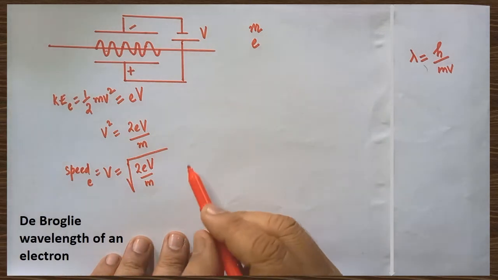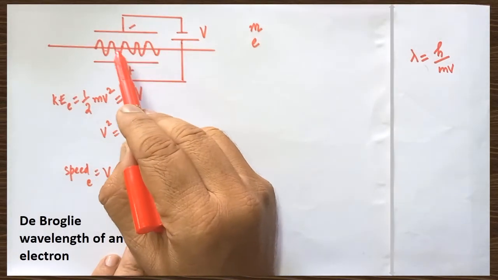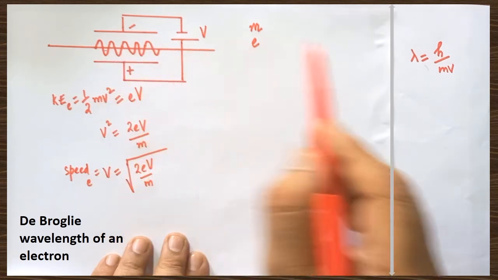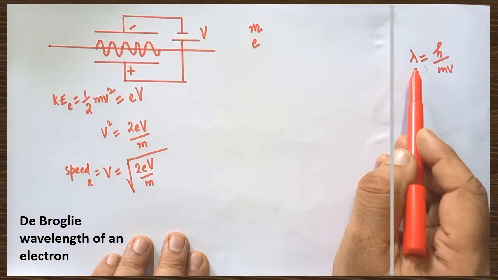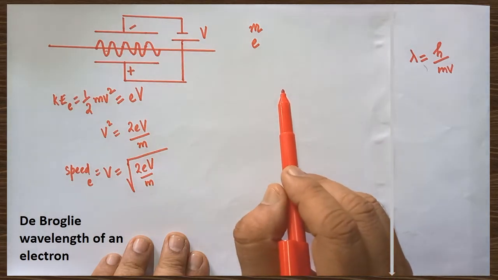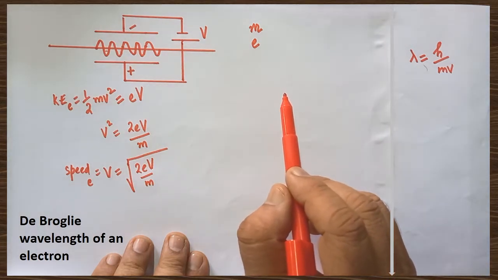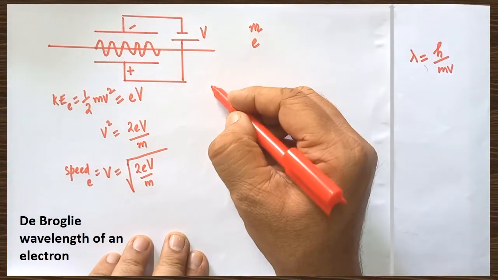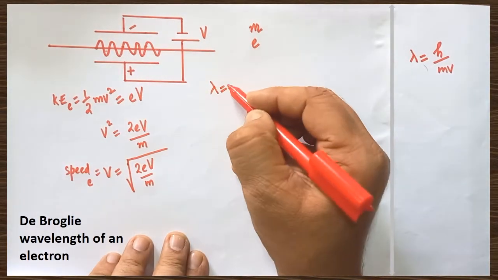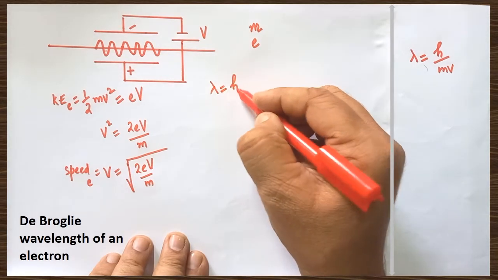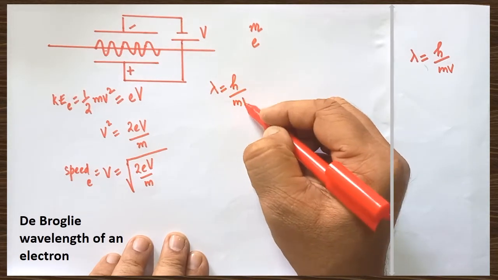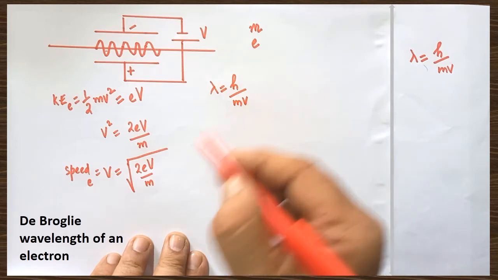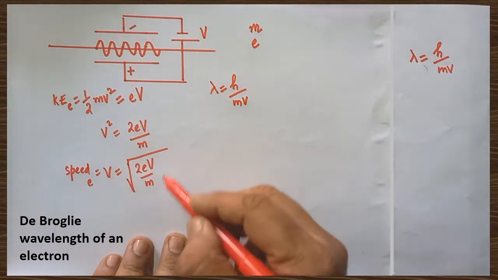As I have told earlier, whenever the electron travels through the electric field, its wavelength is altered. Now, we are going to calculate the wavelength of the electron whenever it travels through the electric field. Let us take the same de Broglie wavelength formula, lambda equals h by mv. Now, v, the speed of the electron, is purely determined by this formula.